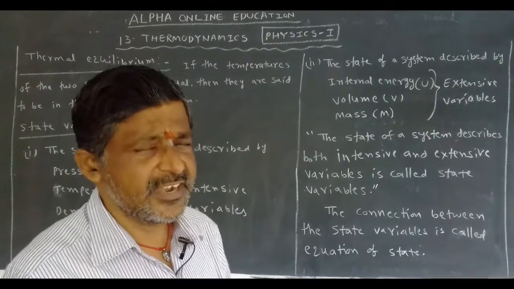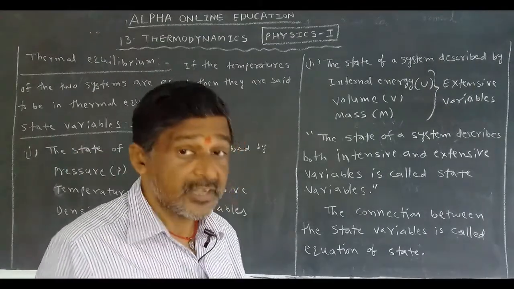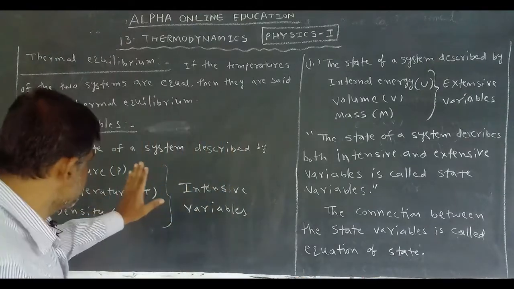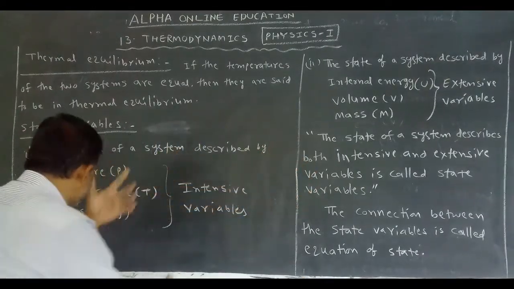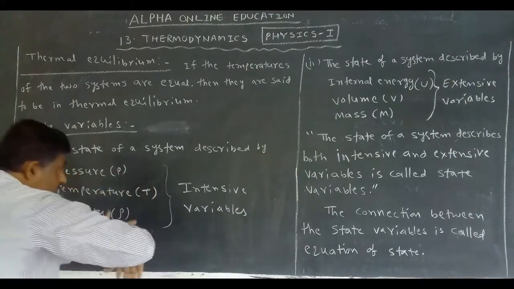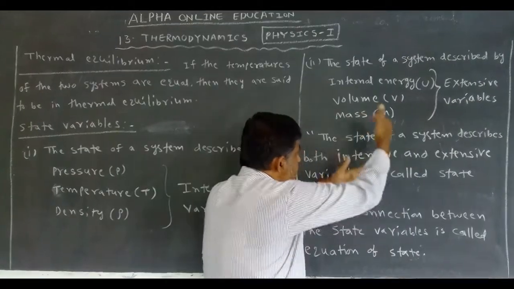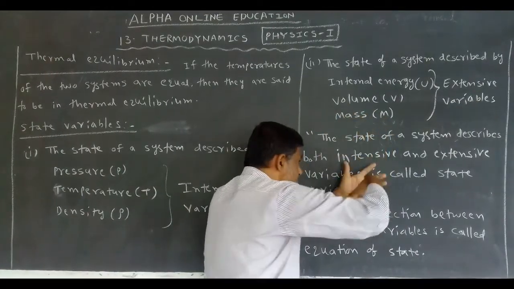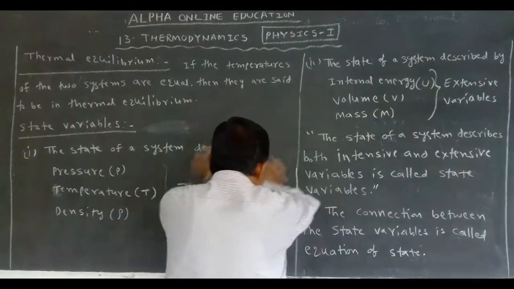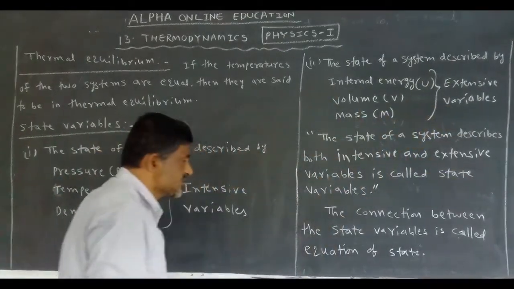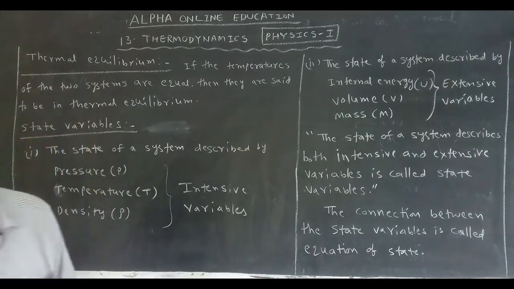Anyhow, the connection between intensive variables, between extensive variables, or between intensive and extensive variables is explained by an equation. That equation is called the equation of state.